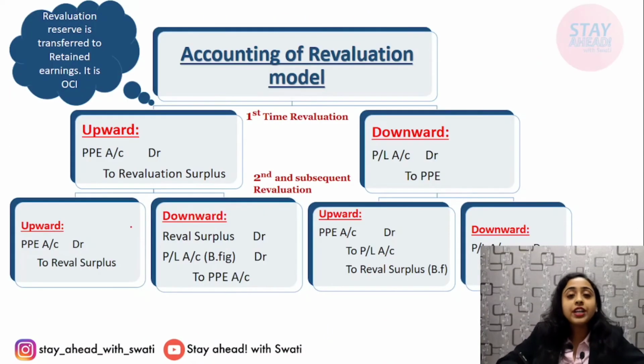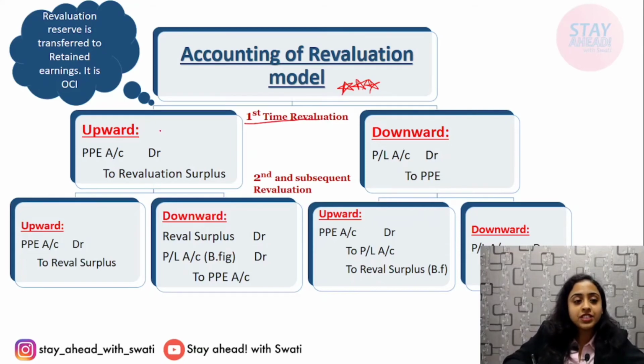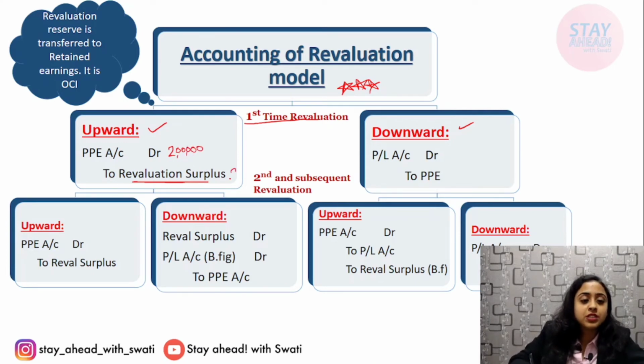Next comes accounting of revaluation model. This is super important. Okay, super important. Now what if you have chosen the revaluation model? What happens is, on the first time revaluation, either you will up value or down value. Simple. If you have up valued, then the amount that is extra will be credited to revaluation surplus. For example, the PPE was up valued by rupees 2 lakh. So such amount will be credited to revaluation surplus, 2 lakh.